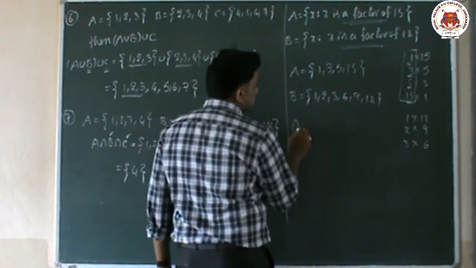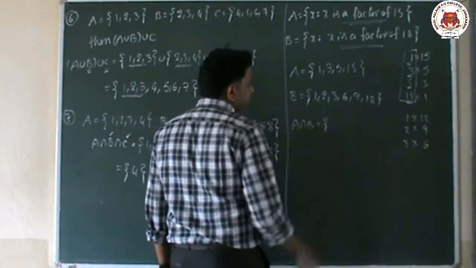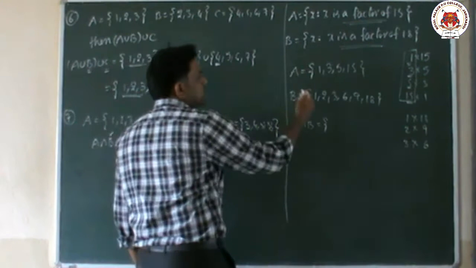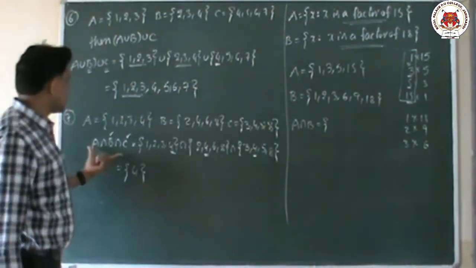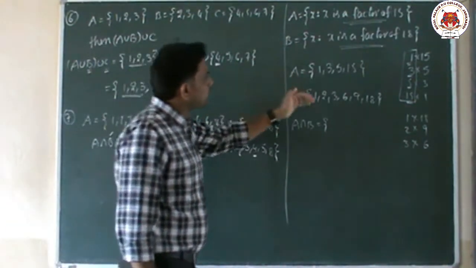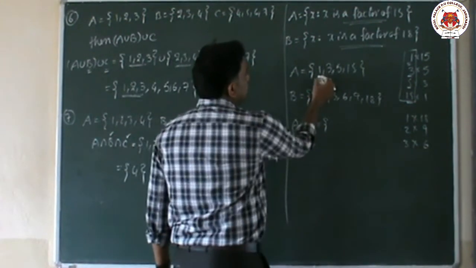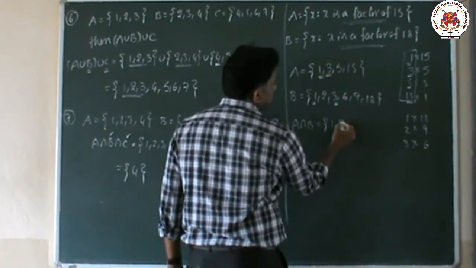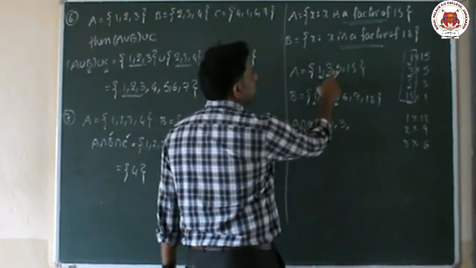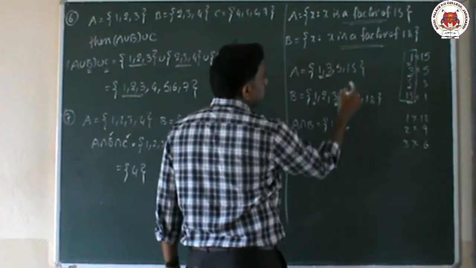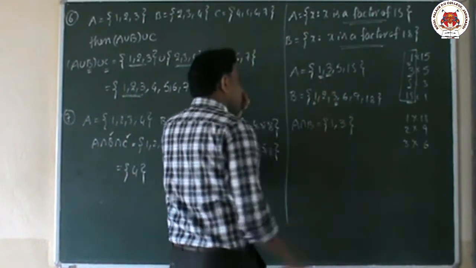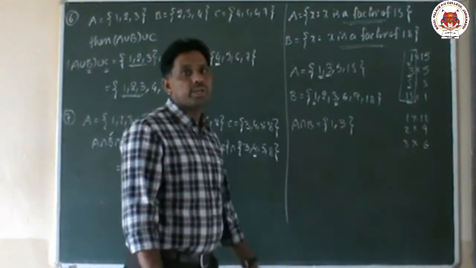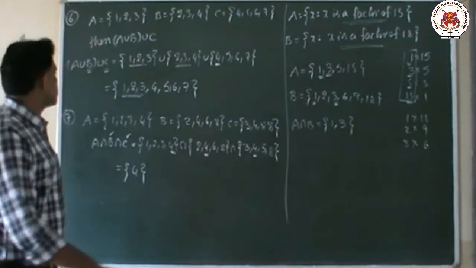What he is asking is to find A intersection B. Intersection, as we just discussed, means the common elements. Here only two sets are given. Now we check the common elements. Here 1 is there, here also 1 is there, so the common element is 1. Next, 3 is here and also here, so 3 is common. 5 is here but not there, and 15 is not there either. So the common elements in these two sets are 1, 3. So students, A intersection B is 1, 3. This is the 8th question.